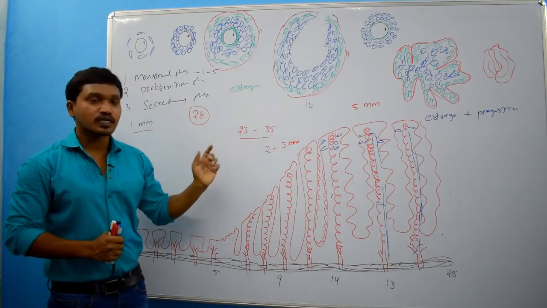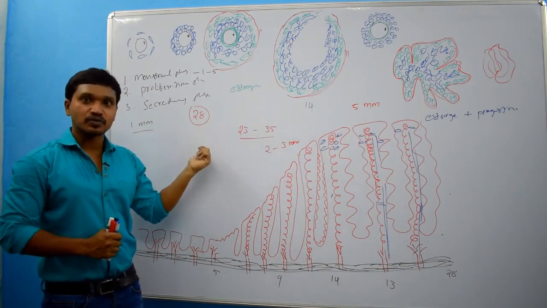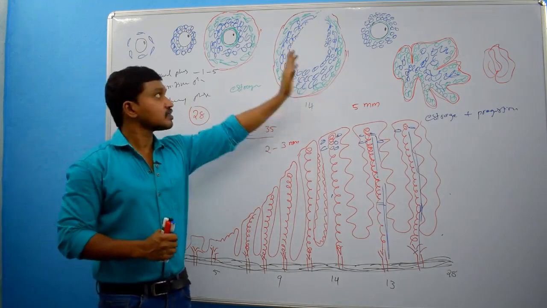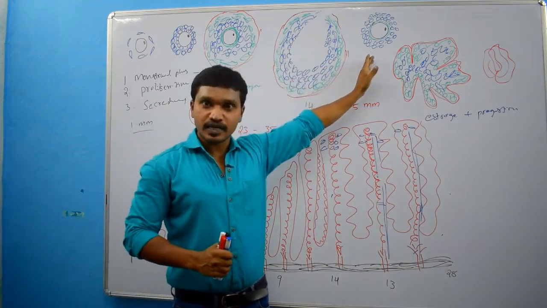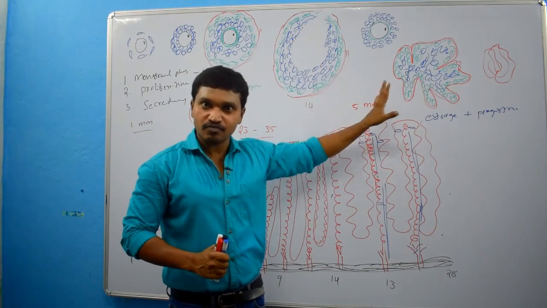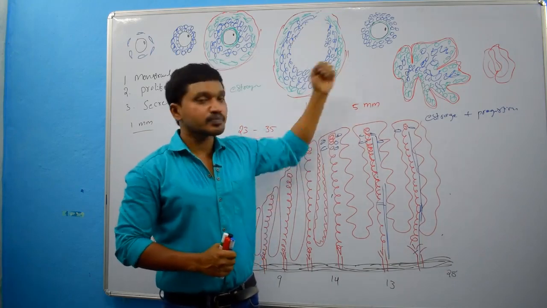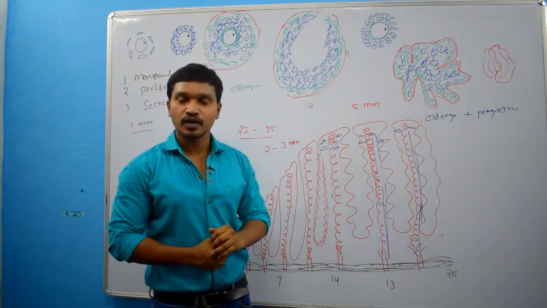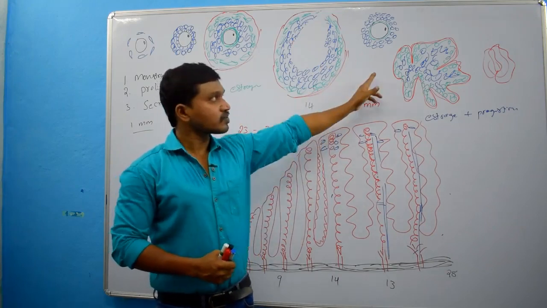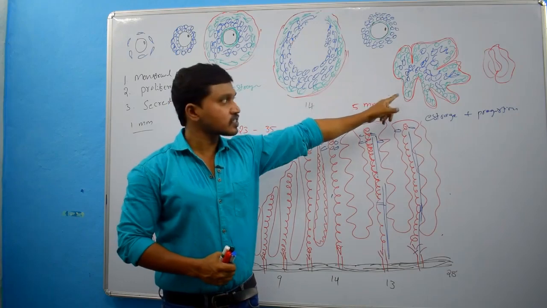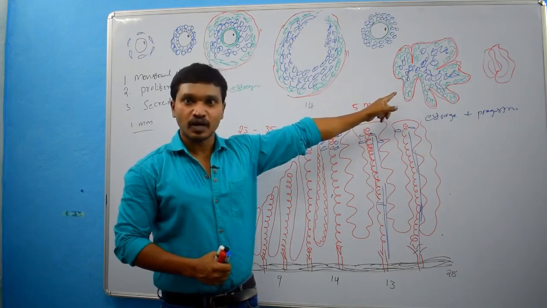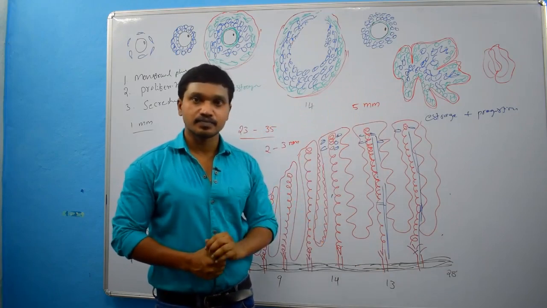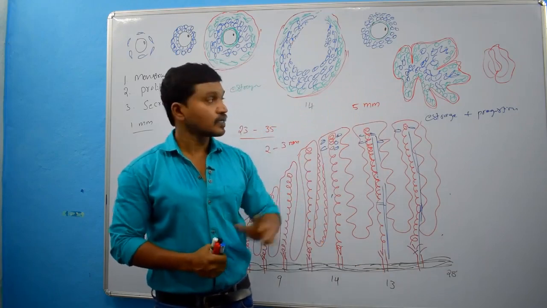That is about if there is pregnancy. Now we have to see the scenario if there is no pregnancy. Imagine this secondary oocyte has not been fertilized and it degenerates after 24 hours of ovulation. Then there are no signals to the corpus luteum, and the corpus luteum will wait around 12 or 13 days.